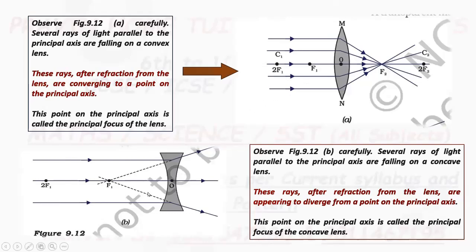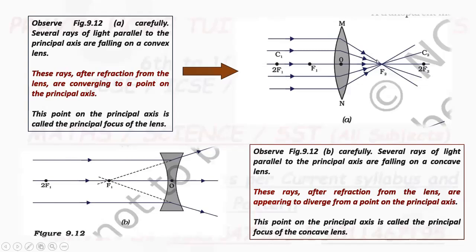Same terminology is for the concave lens. In figure B, a concave lens is there. Same terminology is there. Now, both the two lenses have two focuses, or you can call them two foci. Now, see figure A carefully. Several rays of light parallel to the principal axis fall on the convex lens.